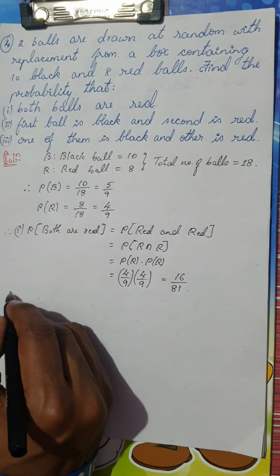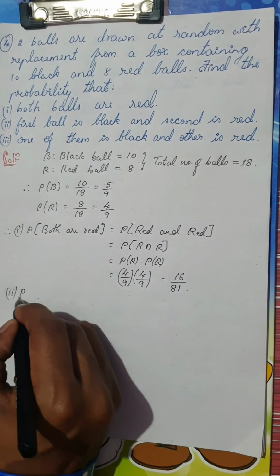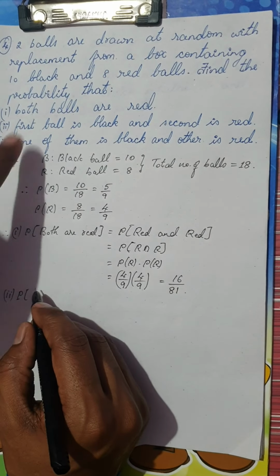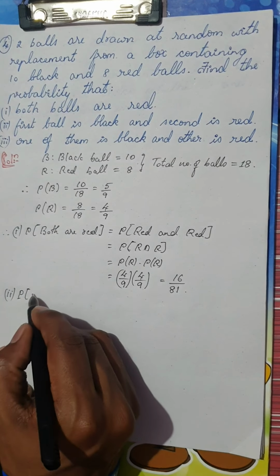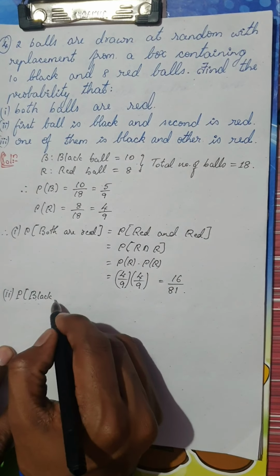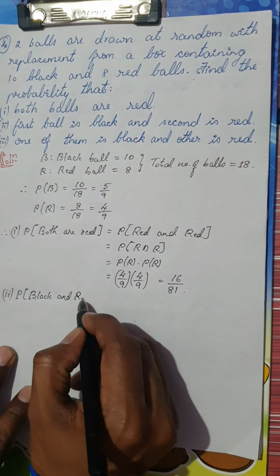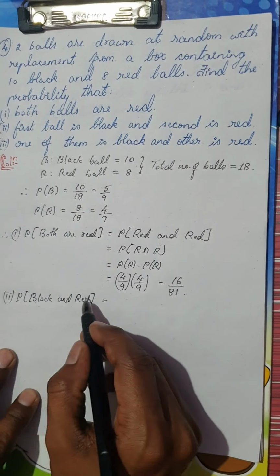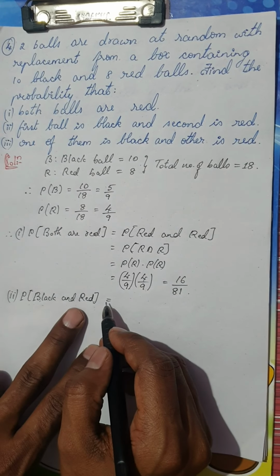Now moving on to the second condition, what we are supposed to find out is probability of, remember, first is black and second is red. Means my first ball should be black and the second ball should be red.